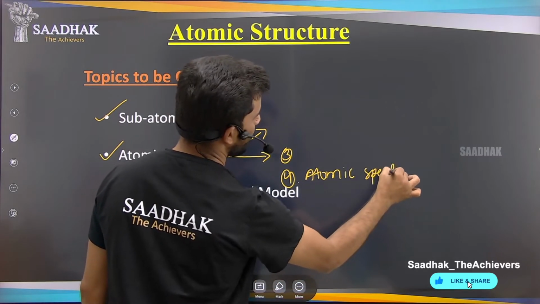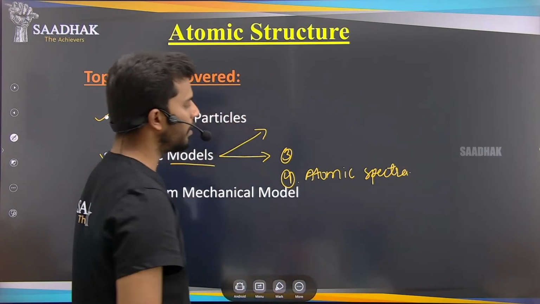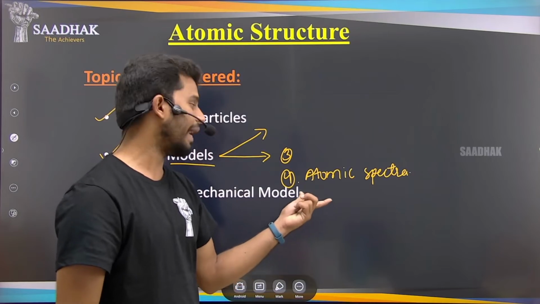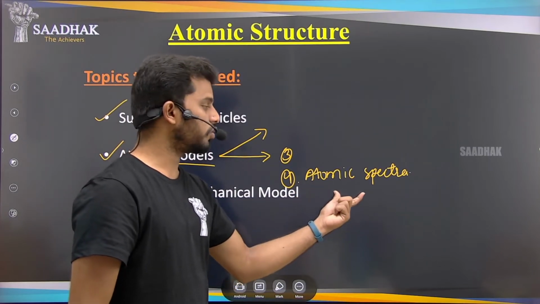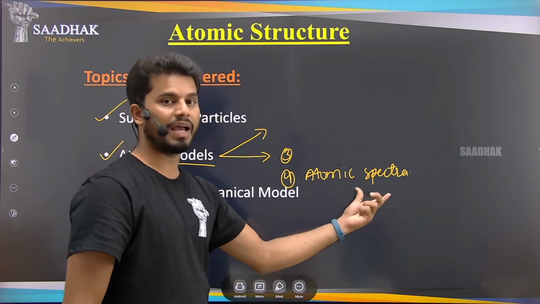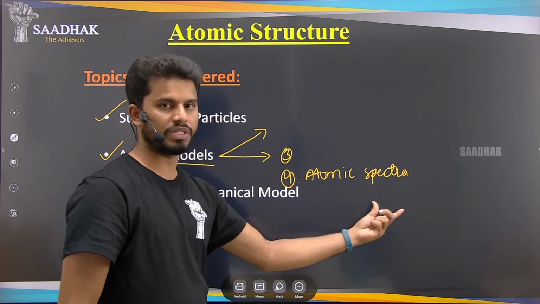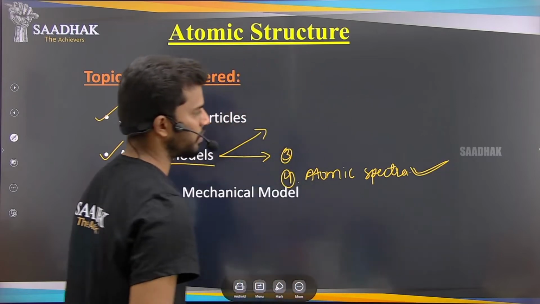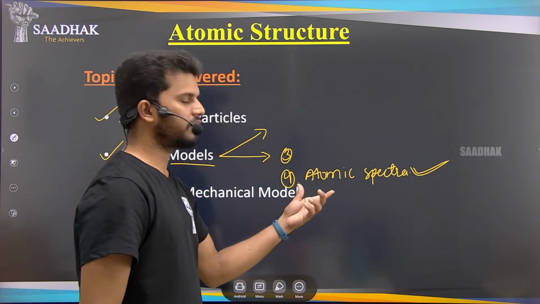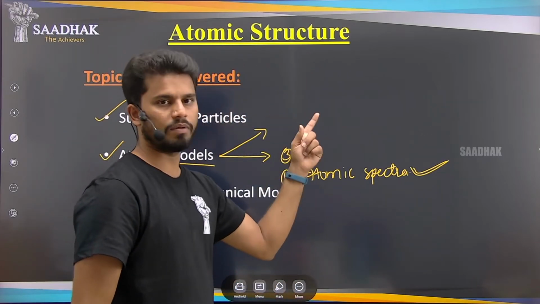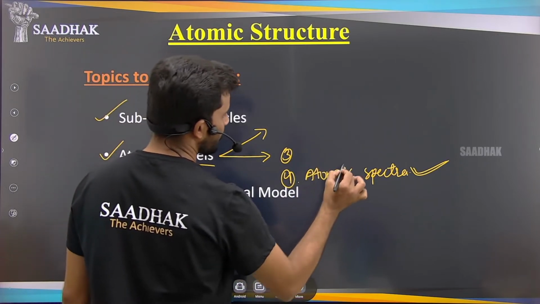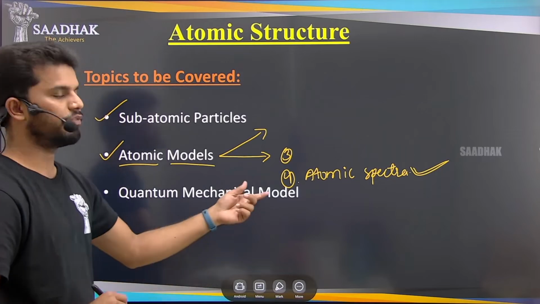atomic spectra part, and in that we discussed what are the different types of spectra formed by the atom, and especially the atomic spectra of hydrogen gas. That part we have completed in the previous lecture. So whoever has not completed lecture number 4, can go to the cards, where you will find the link for lecture number 4, and you can continue with this chapter.